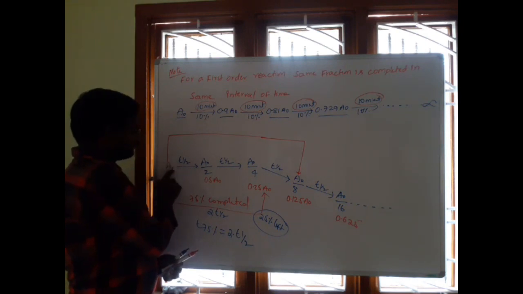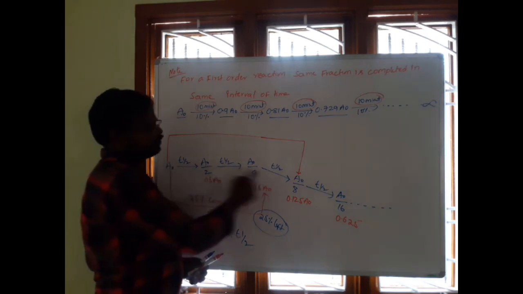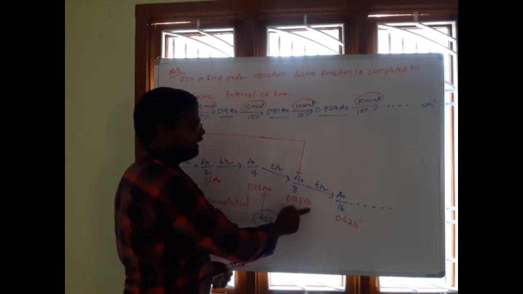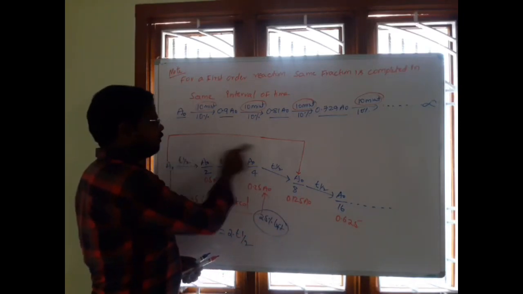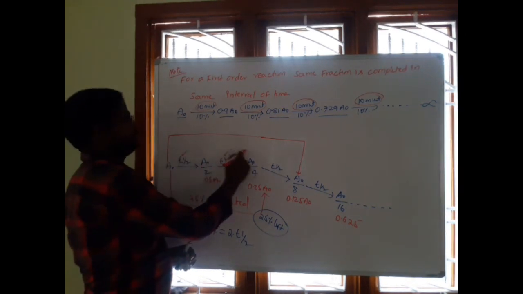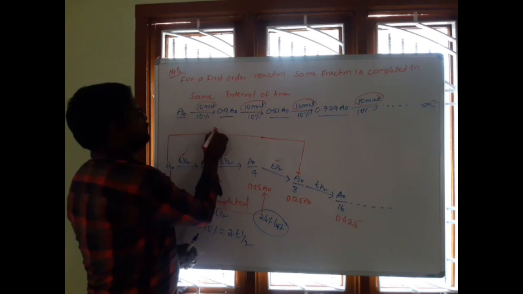To decompose the concentration of the reactant from A naught to A naught by 8, that means 0.125 into A naught, how many half-lives are taken? 1, 2, 3. 3 half-lives.